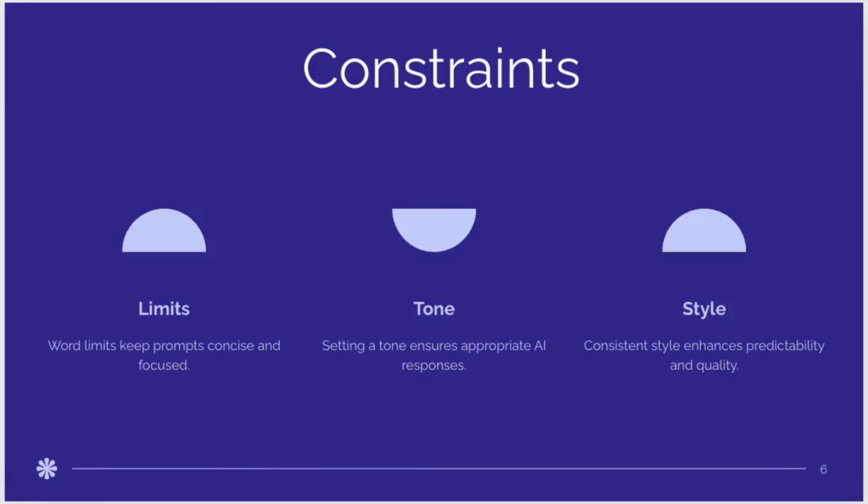The next component is constraints, or boundaries. Constraints are the boundaries. They ensure the model stays on track. Constraints can limit word count, simplify language, enforce tone, or instruct the model to avoid assumptions or hallucinations. You can specify things like keep this under 120 words, or avoid technical jargon, or respond only with facts from the text. Constraints tighten the model's behavior, reduce noise, and dramatically improve reliability.